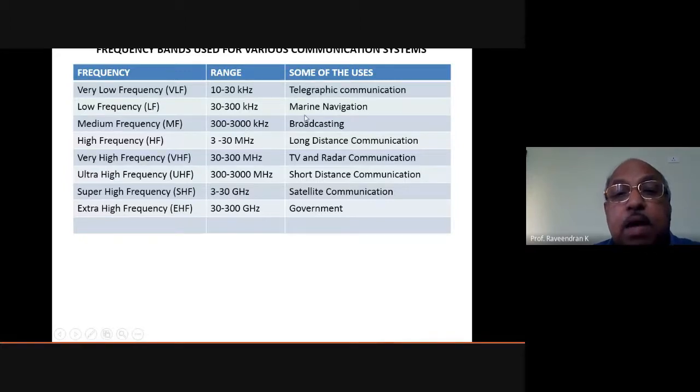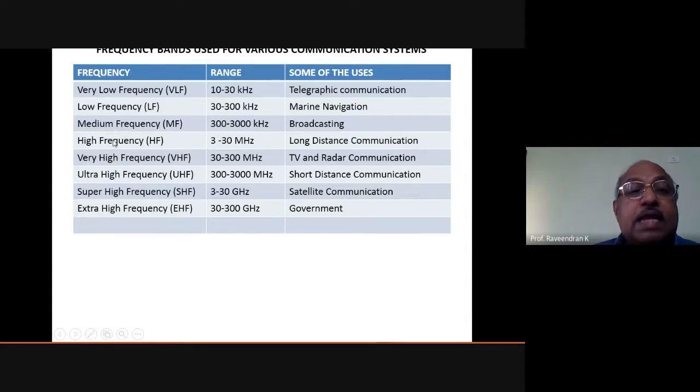That is earmarked for what? Radio broadcasting. This kind of information you should always remember, because the broadcasting frequency is 300 to 3000 kilohertz. Just remember the transmitting frequency of the Kozhikode station, 441.5 meter or 680 kilohertz. That comes in the medium frequency range.